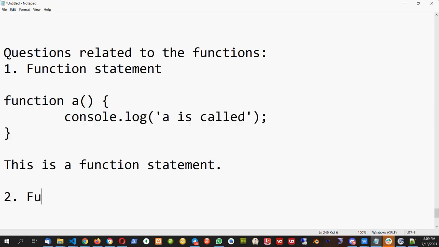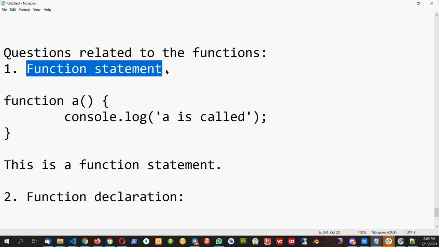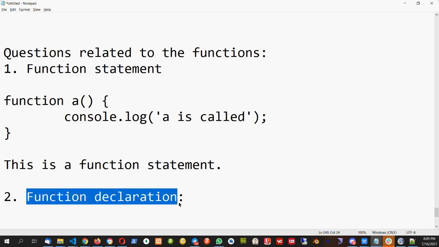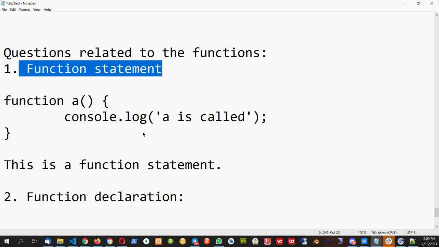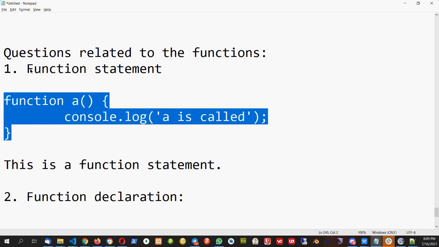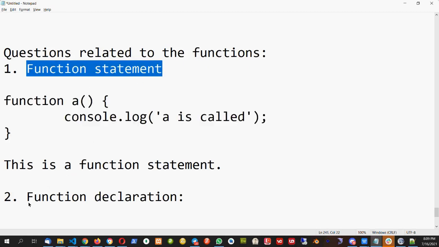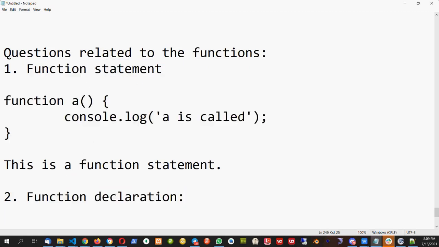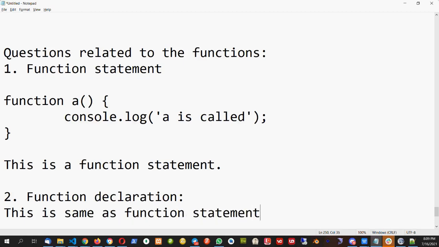Second thing, what is function declaration? So function declaration is nothing but the function statement. If someone asks what is function declaration, so the function declaration and function statement both are same thing. So whatever you write a normal function, it is called function statement, or some people call it function declaration. So function declaration, if I have to write, I will say this is same as function statement.